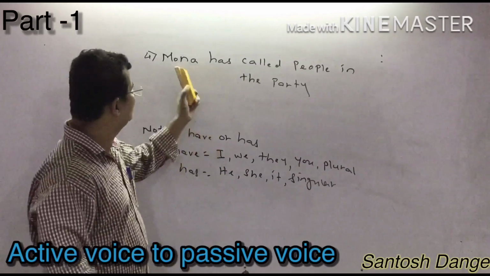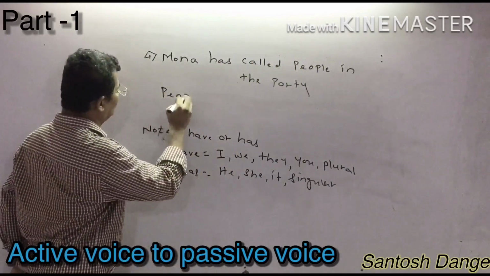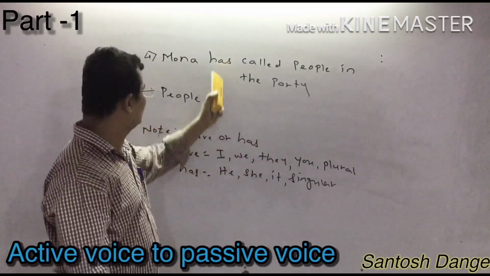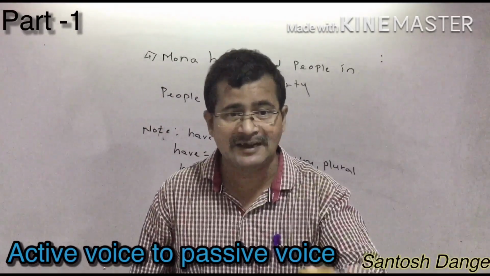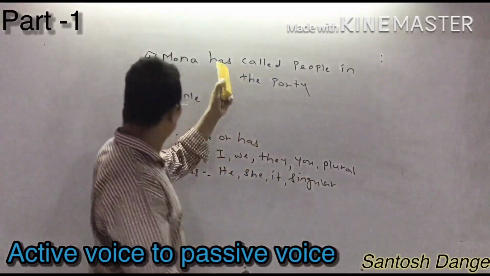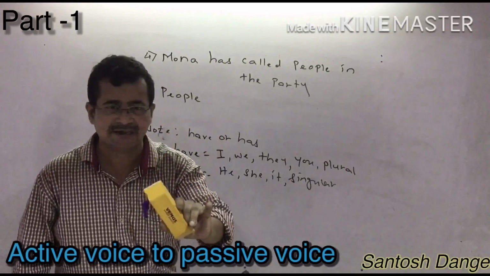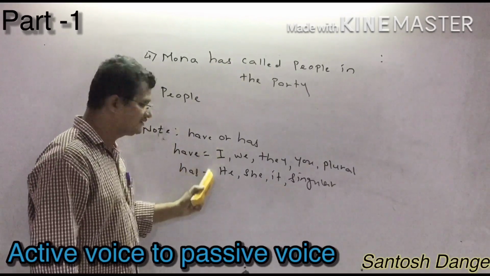What is the object in the beginning? What is the object? People. So you write people. But now, in the sentence what have they given? Has. Now you have to think either have been or has been. When will you think about have been or has been? Whenever they have given has or have in the sentence. If they have given had, you can write had been as it is. But if they have given have or has, you have to think according to these rules. It is a very important rule.